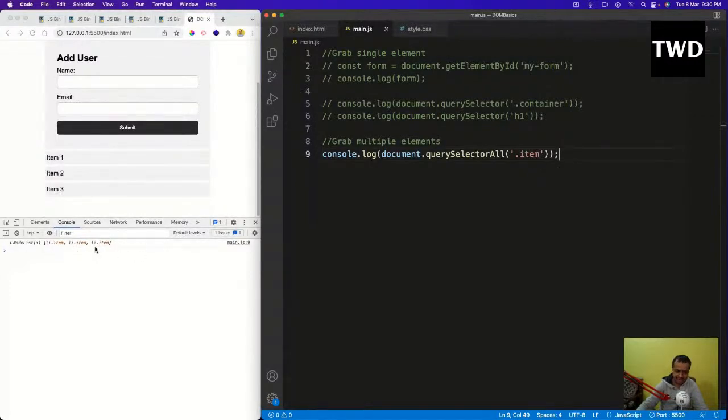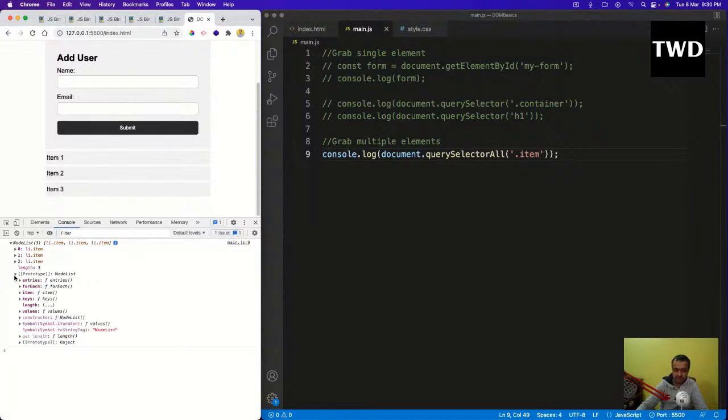You might think it seems like an array, but it is not an array. It is known as a NodeList. It has some properties of an array. If you want to see the properties, you can come here and all the properties will be shown. One more thing is that forEach and all these things are there in the NodeList. It is not an array, but I'm telling you it has these, and you can see all the properties of an array.